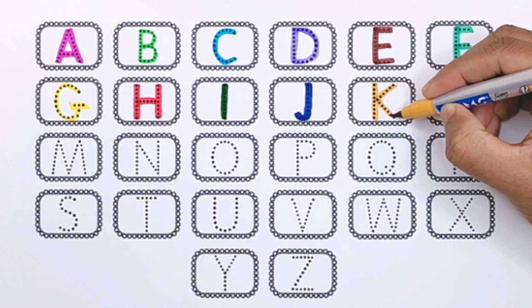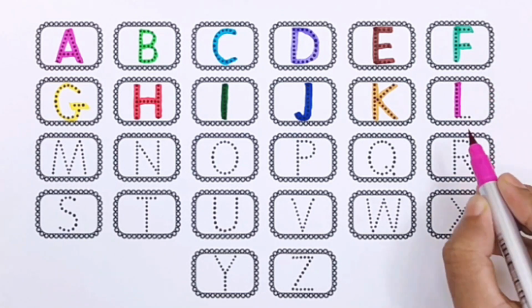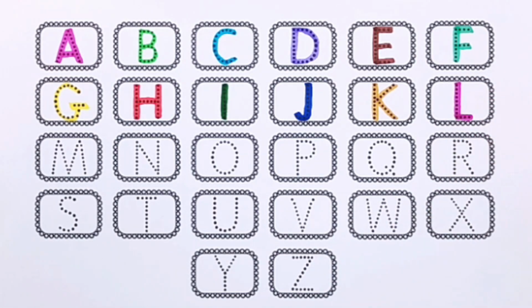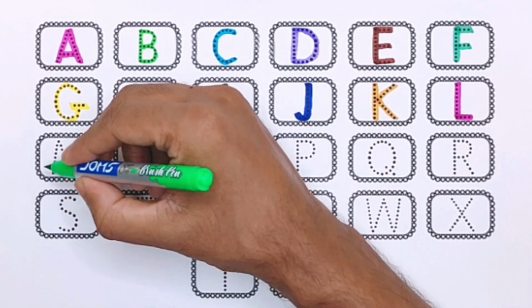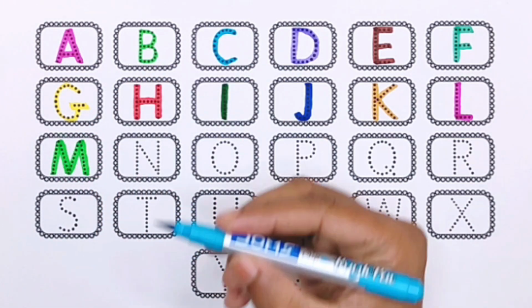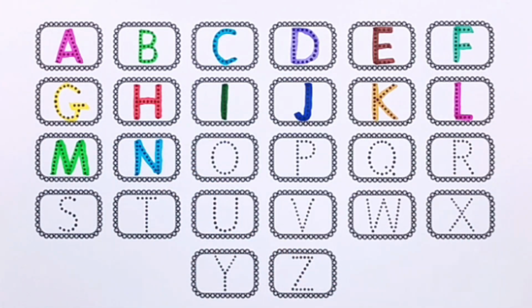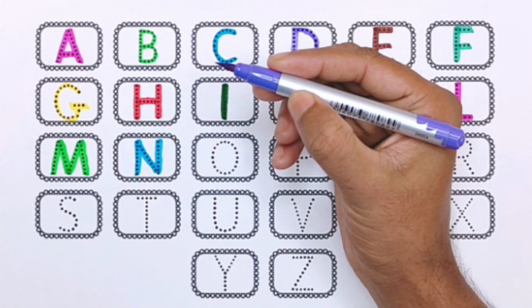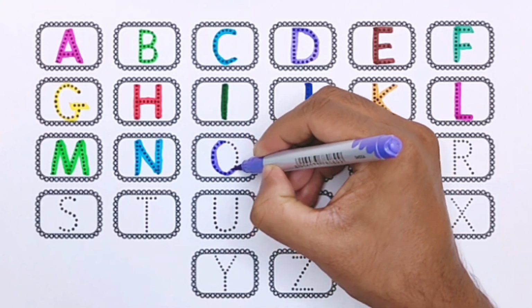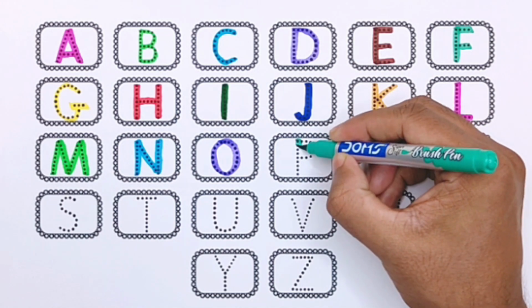K for kangaroo. Pink color. L for lion. Light green color. M for monkey. Sky blue color. N for nose. Purple color. O for omelette. Sea green color.